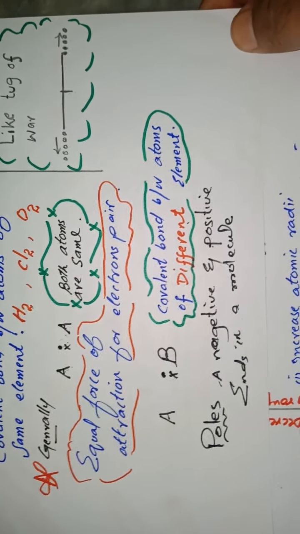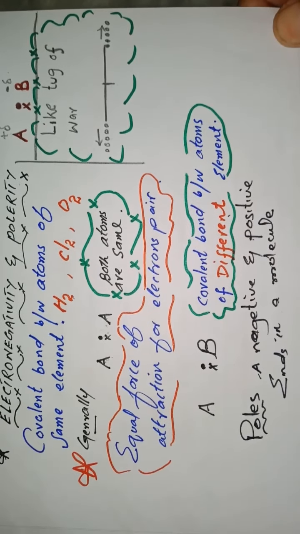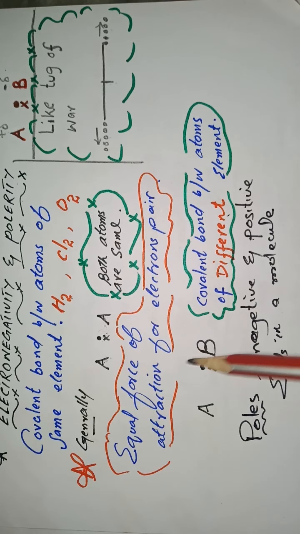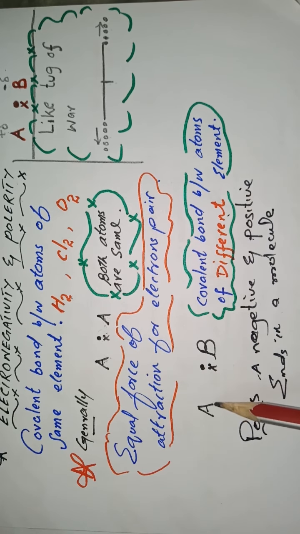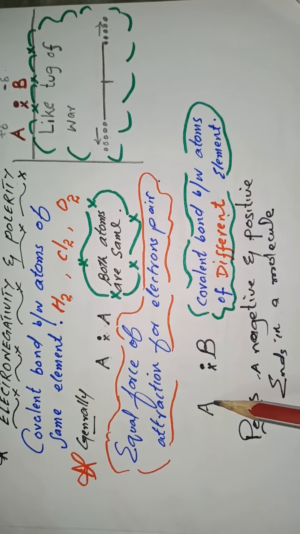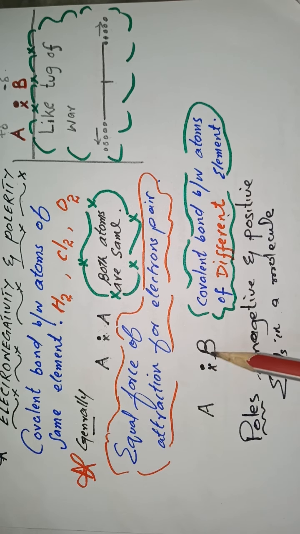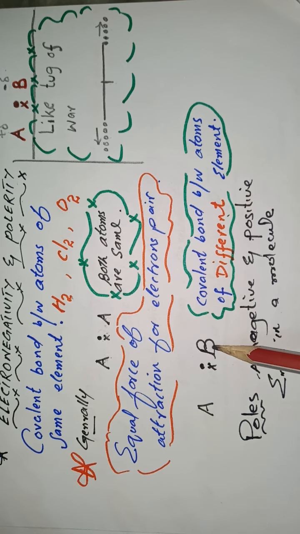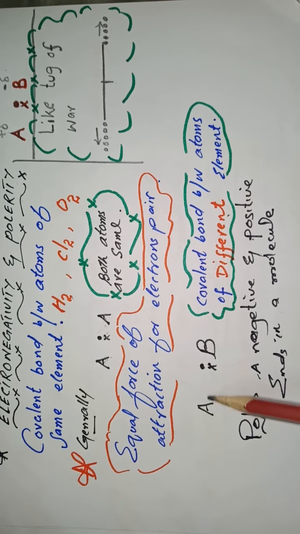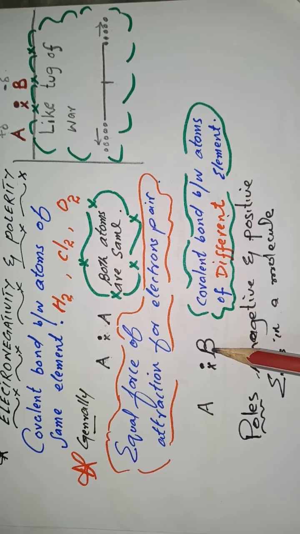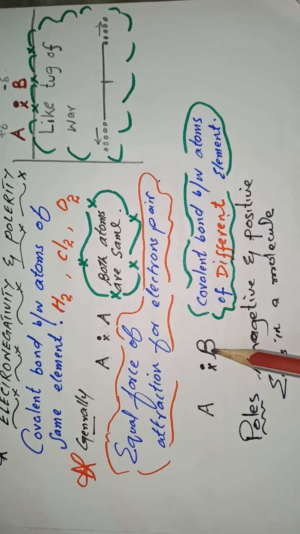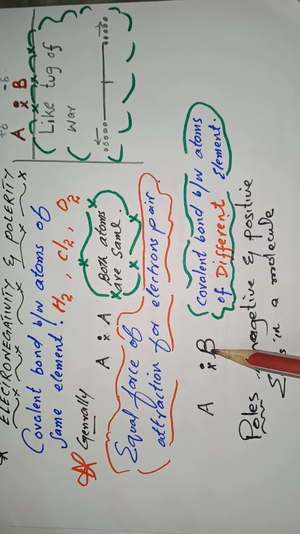But when there is a bond between two different atoms, suppose there is a bond between A and B, where A is different from B, and let us say that B is more electronegative than A. When we say that B is more electronegative, it means it has greater tendency to pull the shared electron more towards itself.